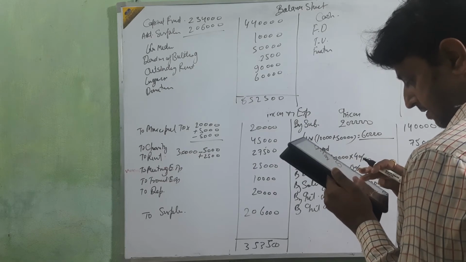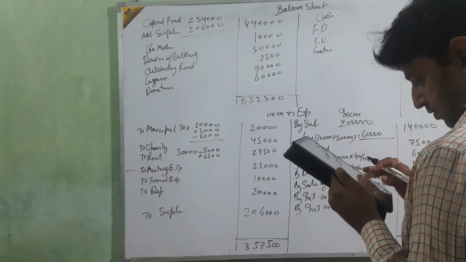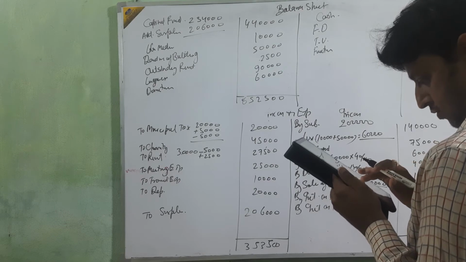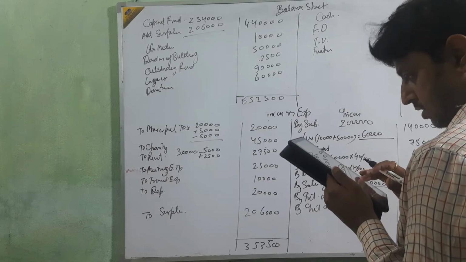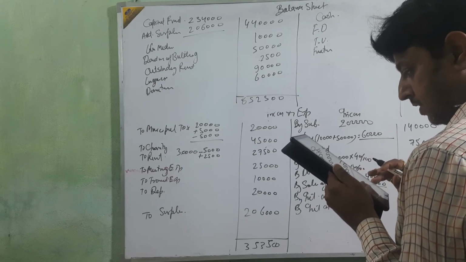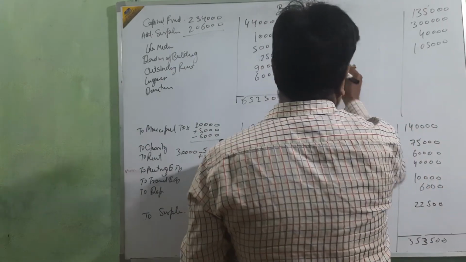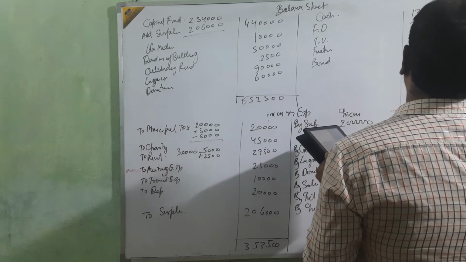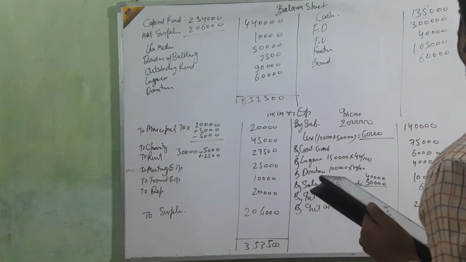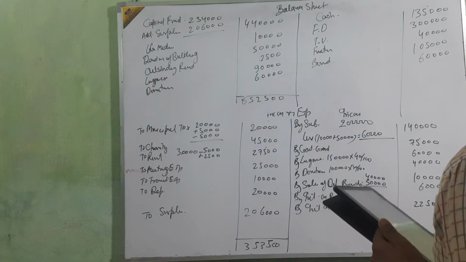And this, government bonds, that amount is 60,000. Okay beta, clear?